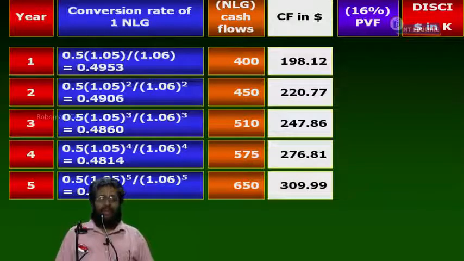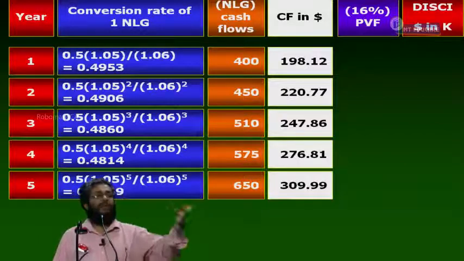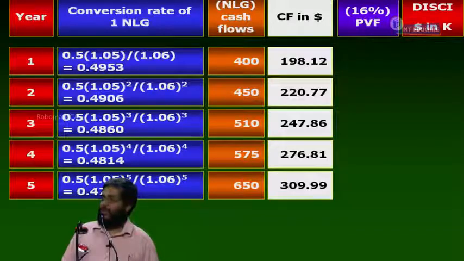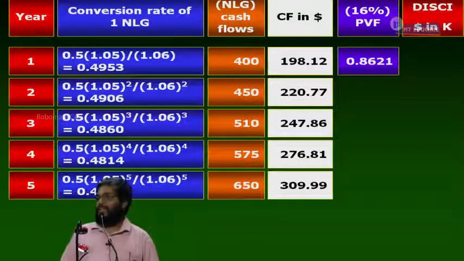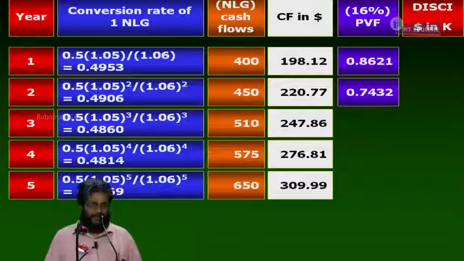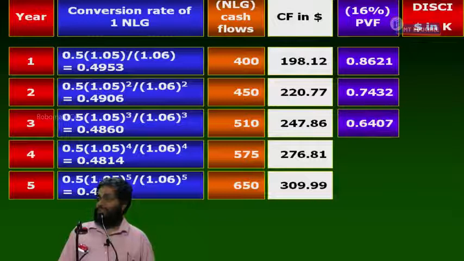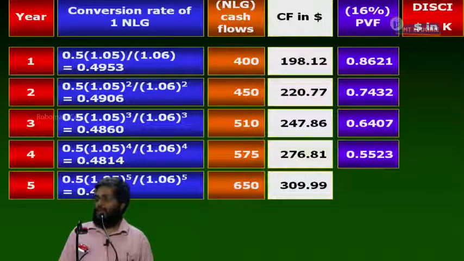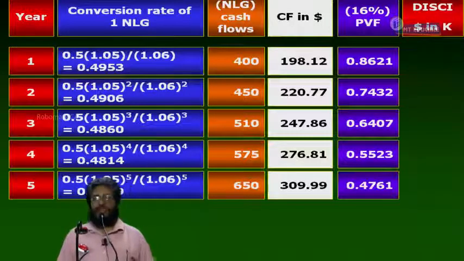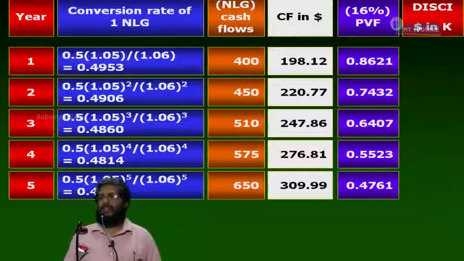16% present value factor, because dollar cash flow should be discounted at what? Dollar cost of capital only. 1 divided by 1.16. What is the number here? 0.8621. Next, 0.7432, 0.6407, 0.5523, 0.4761.